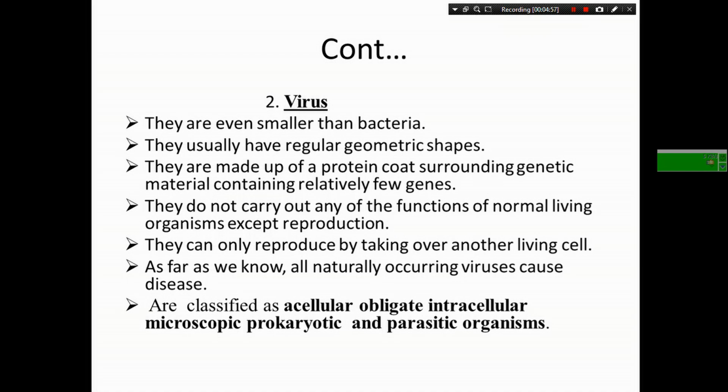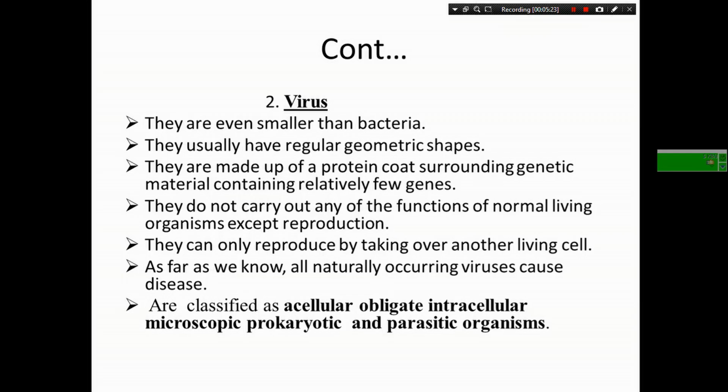Acellular means it is found in between living and non-living, as a boundary. Obligate means viruses do not ask any permission to enter. Intracellular means once they get into the host cell, they are found inside the cell. Microscopic tells about the size, they are too small. Prokaryotic means they lack a nucleus and take the host cell as a nucleus.